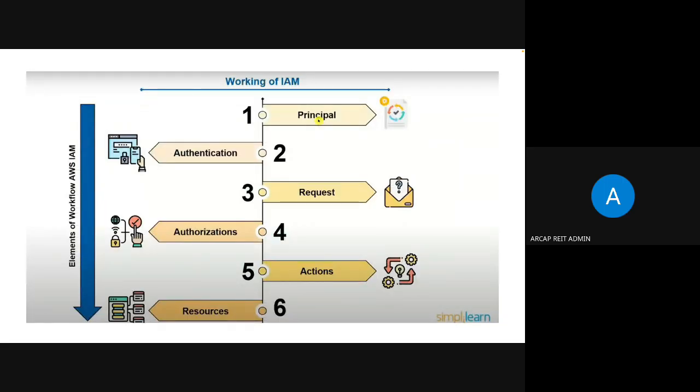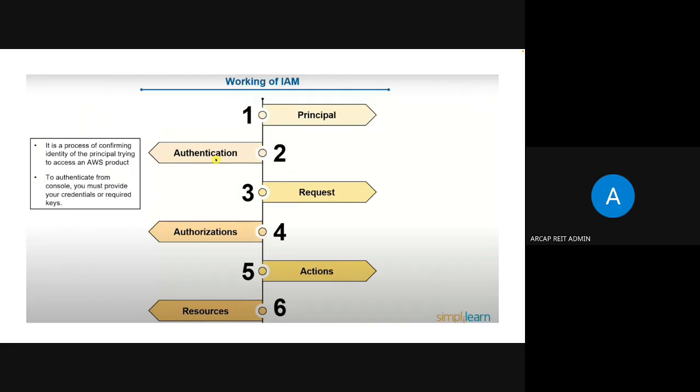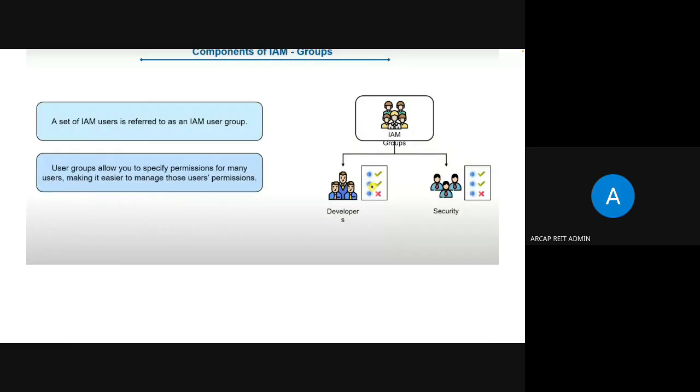First, whenever a person wants to access any resource, or update or delete or perform an operation on it, it will check who that principal is. Is it an application or a user or any entity? That will be checked. Then its authentication is checked. Then what permissions he is having will be checked. Then what request he is giving will be checked. Then the authorization, what permissions the particular authenticated principal is having, is checked. Then actions are performed. That's how an IAM works, right? So that we discussed. Then we have discussed IAM groups.